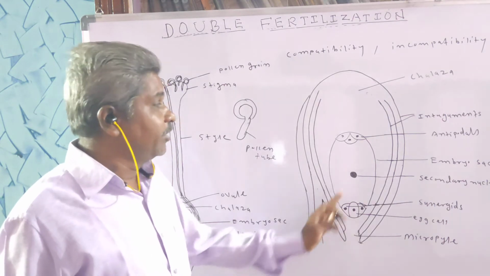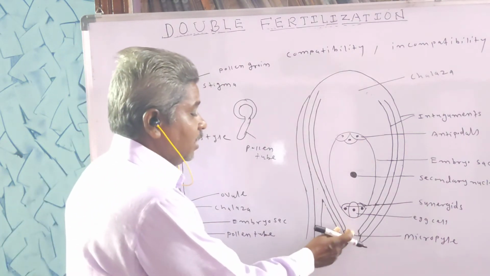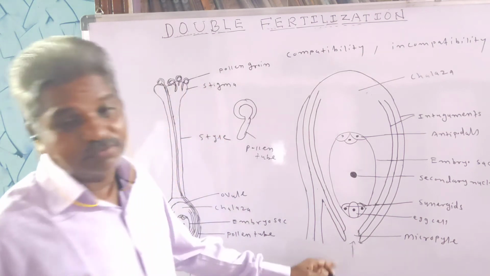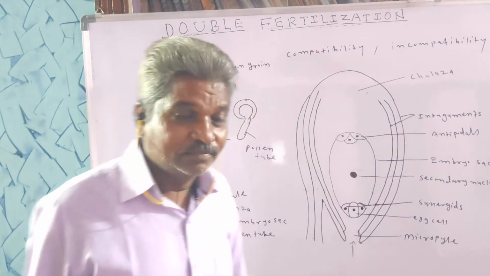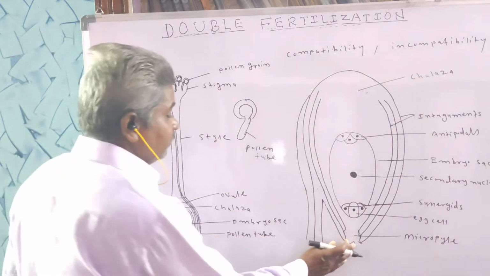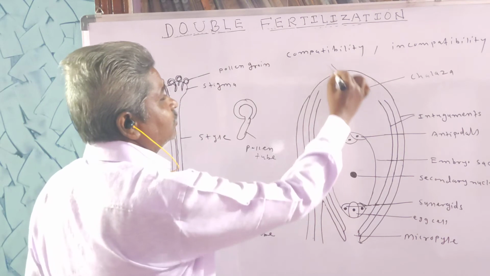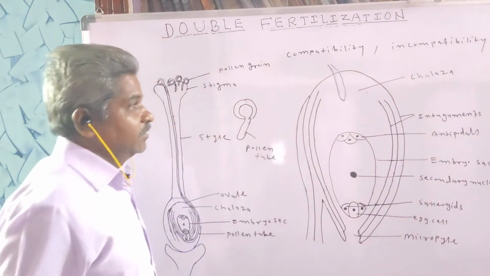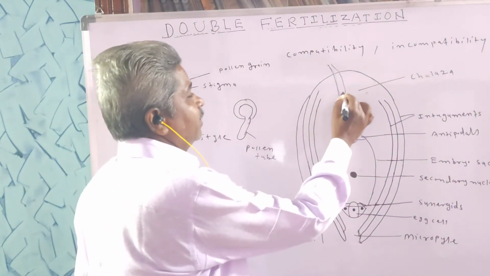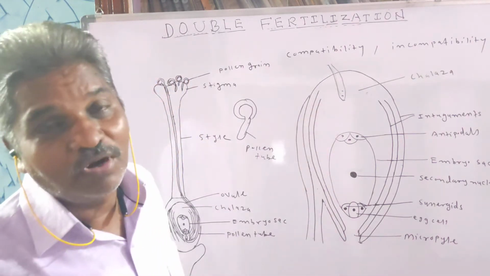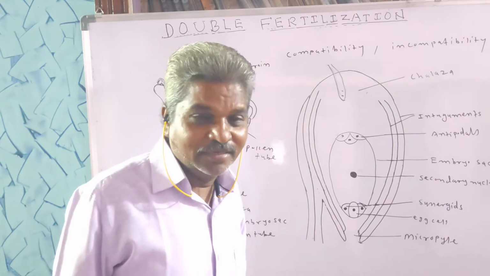When the pollen tube enters the ovule through the micropyle, such a process is called porogamy. Sometimes the pollen tube enters the ovule through the chalaza. When the pollen tube enters the ovule through the chalaza, it is also called chalazogamy.